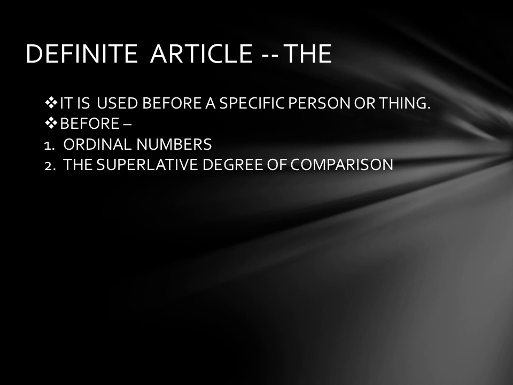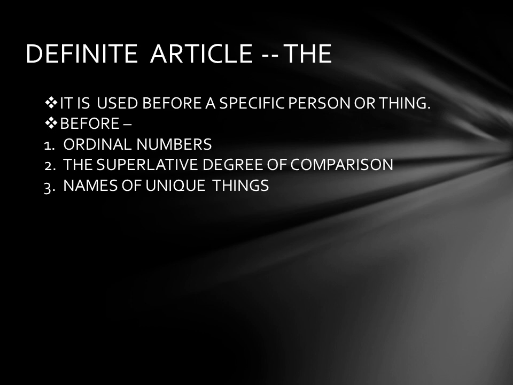Let us take one example. He is the best boy in the class. So before best, the superlative degree, we will use the. Then we will also use the before the names of unique things. Now who will tell me which are the unique things? Yes, the unique things are sun, moon. All these are unique things. The earth. So before all these words, we will use the. The sun, the moon, the earth, etc.